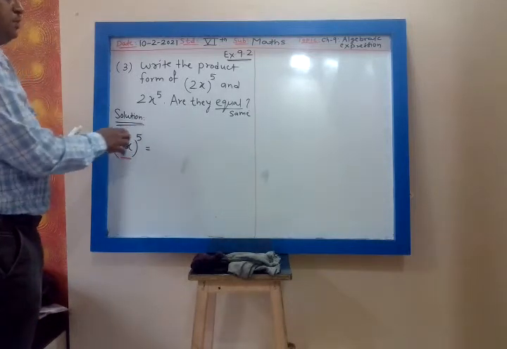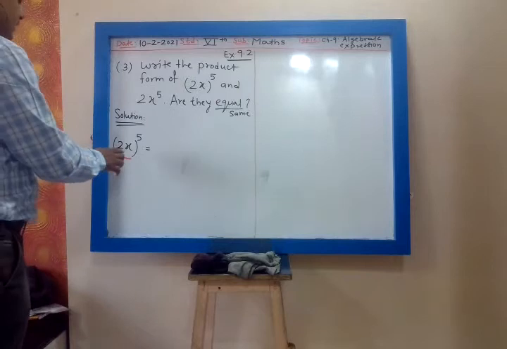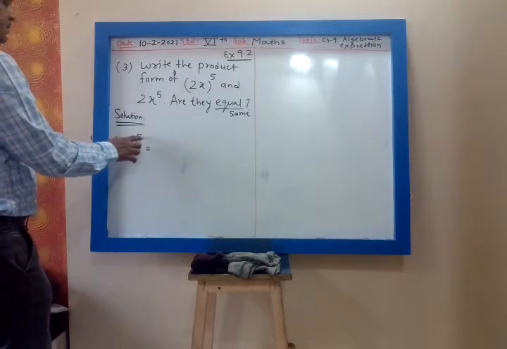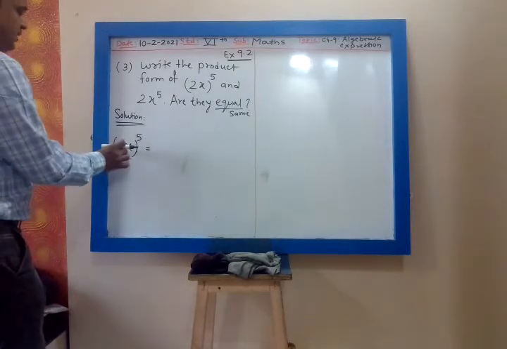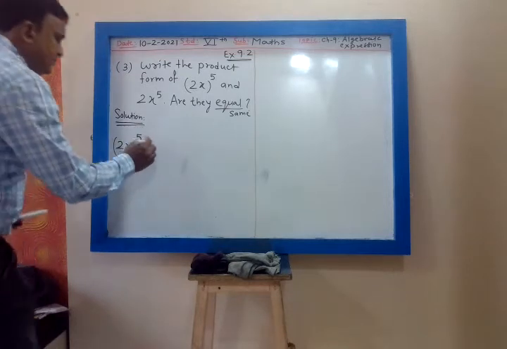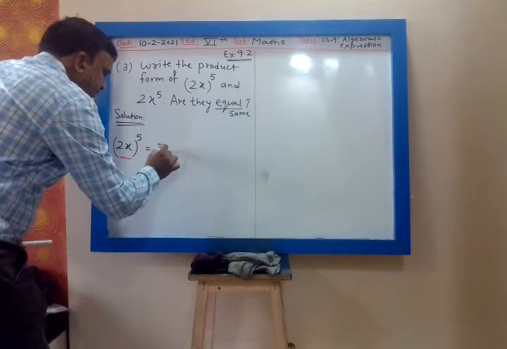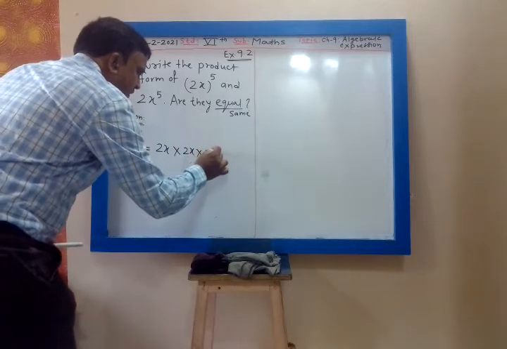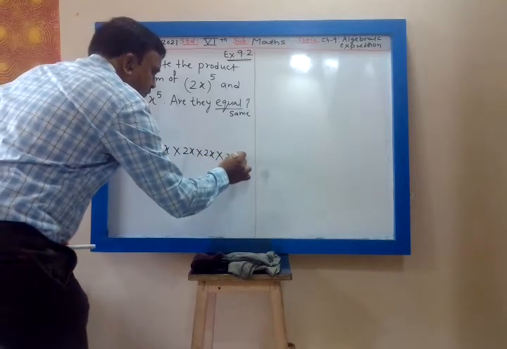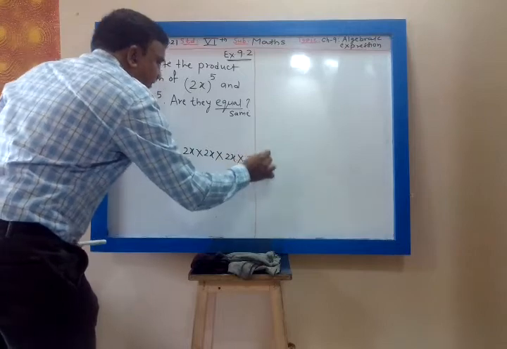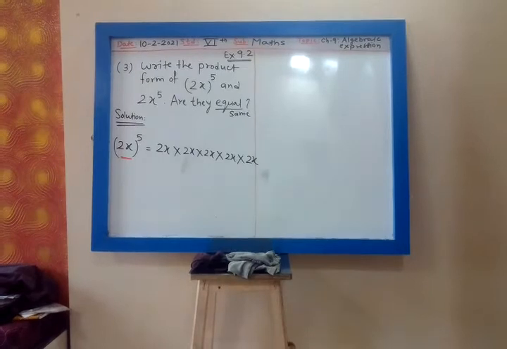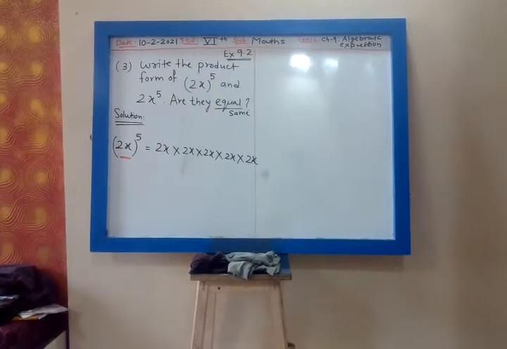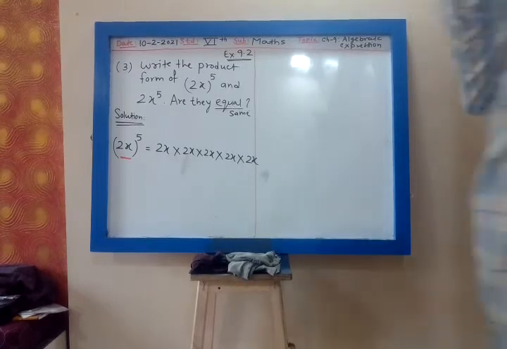So (2x) raised to 5 means head is 2x and cap is 5. So you have to multiply head 5 times. So that is 2x into 2x into 2x into 2x into 2x. You have to multiply head 2x 5 times. So (2x) raised to 5.